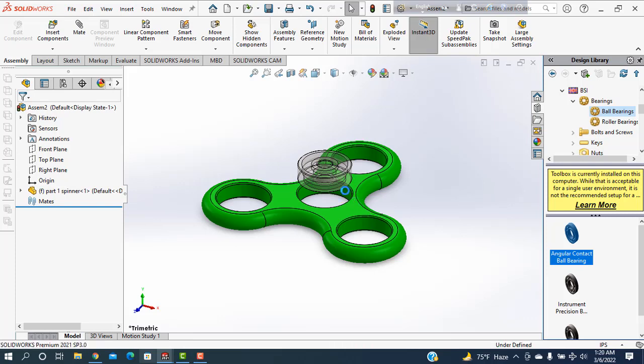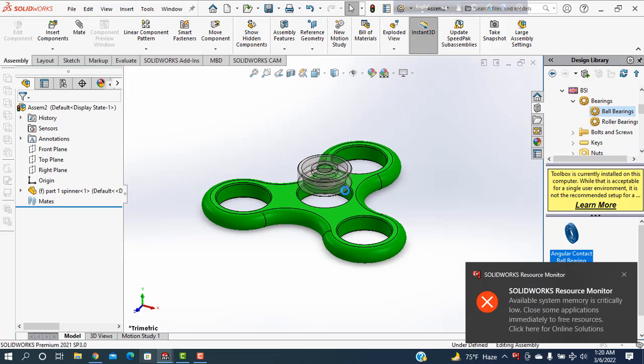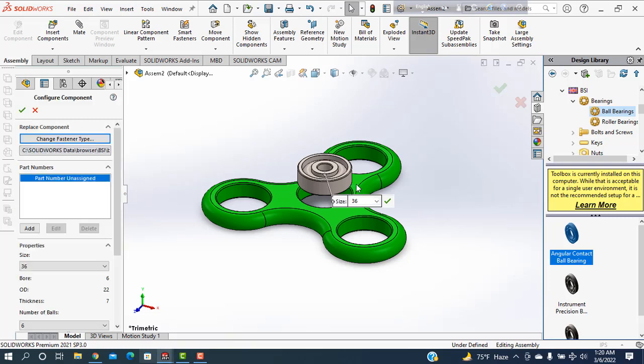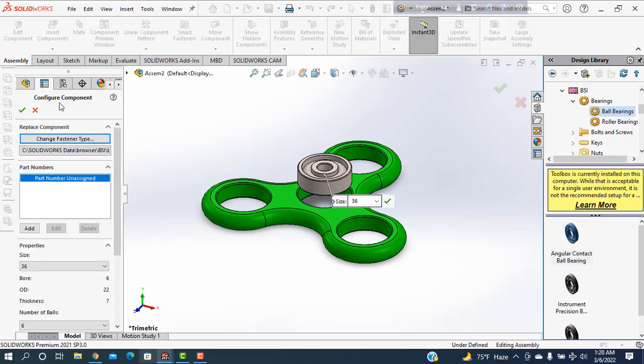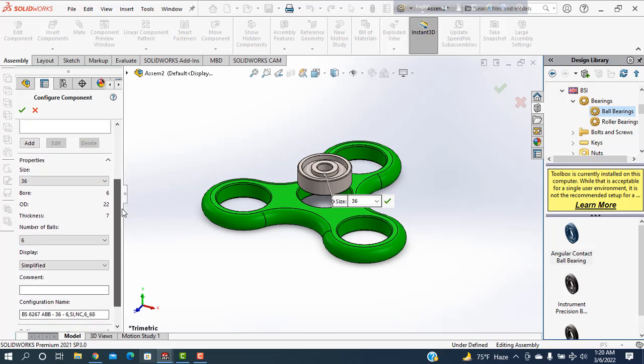Then click and click. Wait, it's taking time. Okay, the configure component is showing.